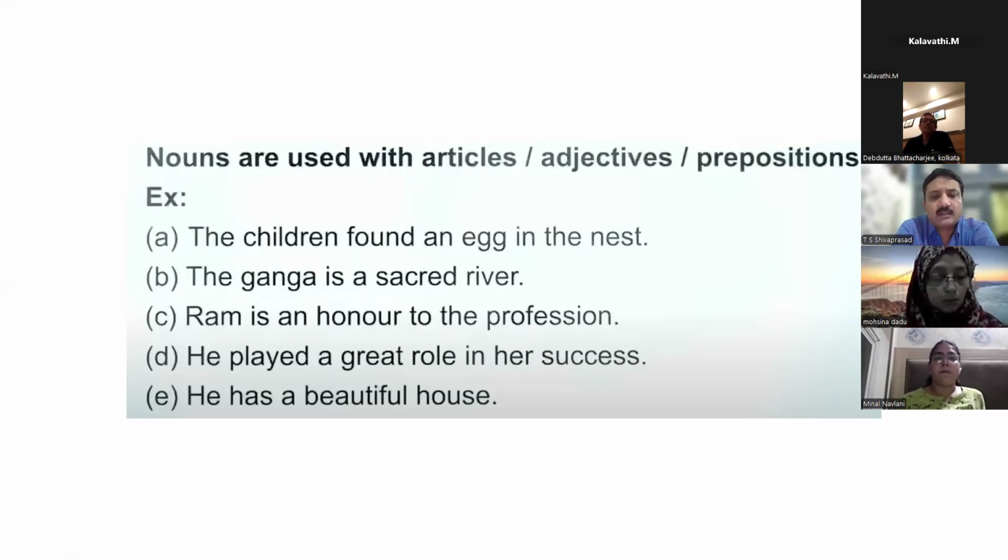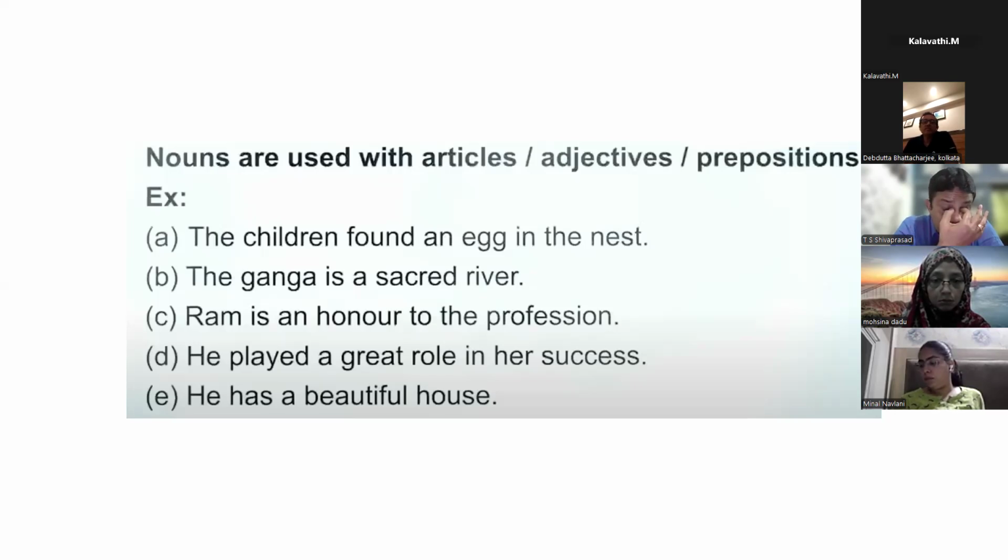Egg is followed by an. Nest is also followed by the. In, because the preposition is coming. Suppose it was "in nest", forget about the, then it is coming after the preposition. After the preposition, always a noun will come.